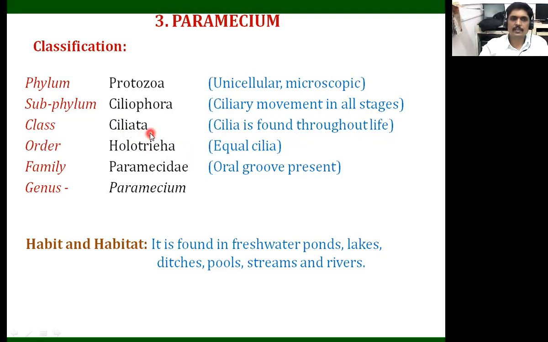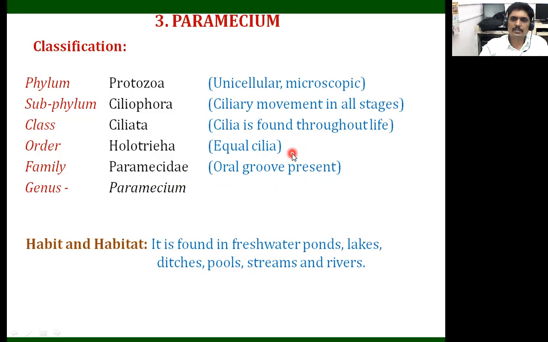Next one, the order Holotricha. Why Holotricha? Because they show equal cilia. Their entire body has cilia of equal length. Next, the family is Paramecidae. Why? Because an oral groove is present.